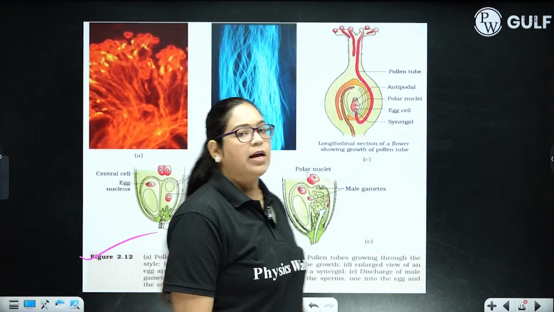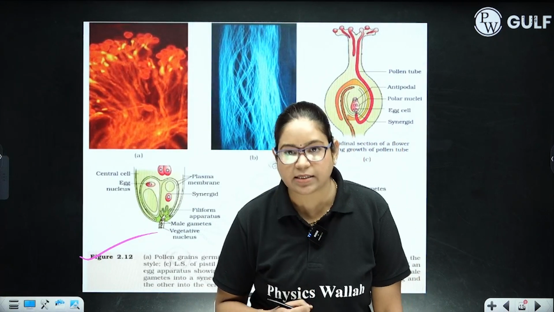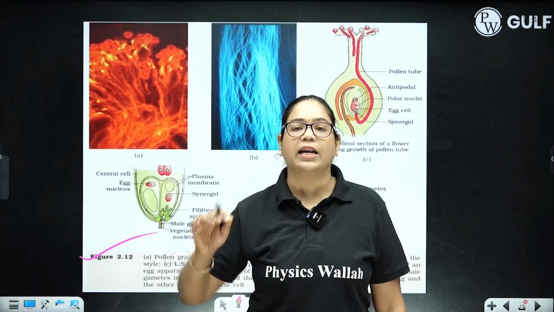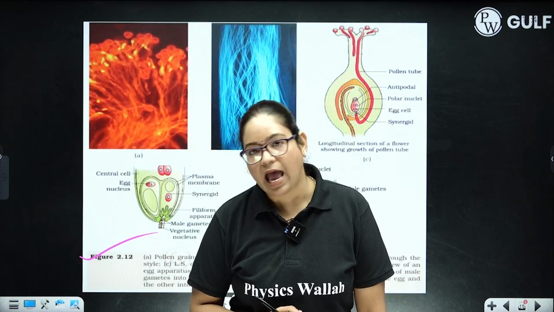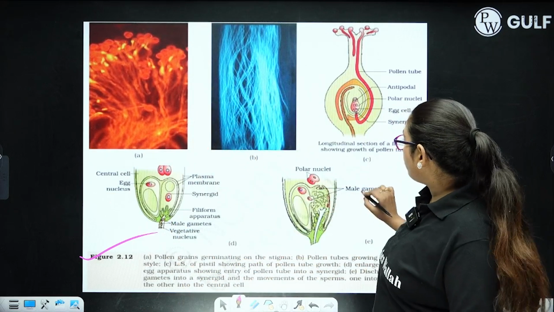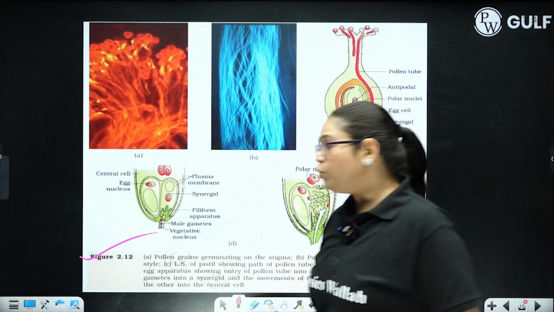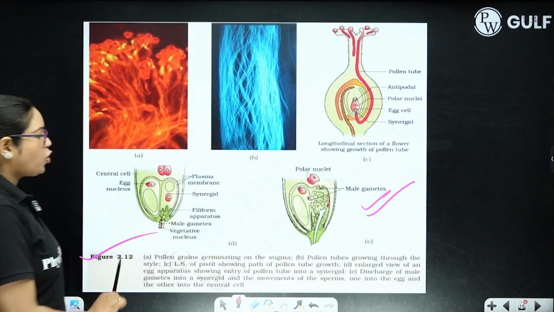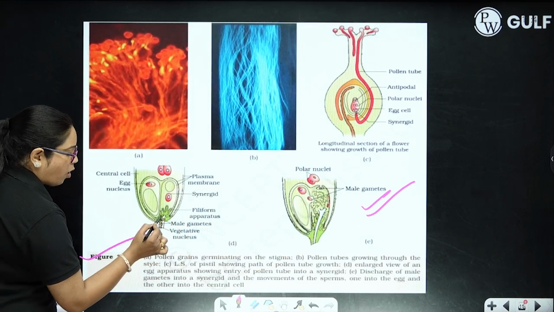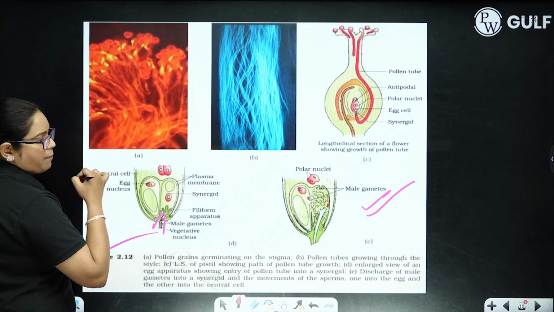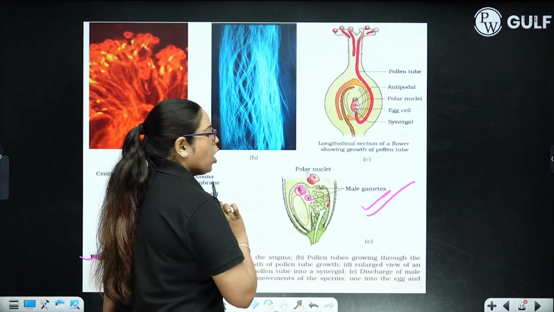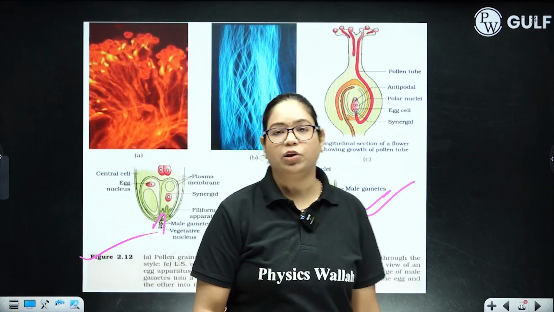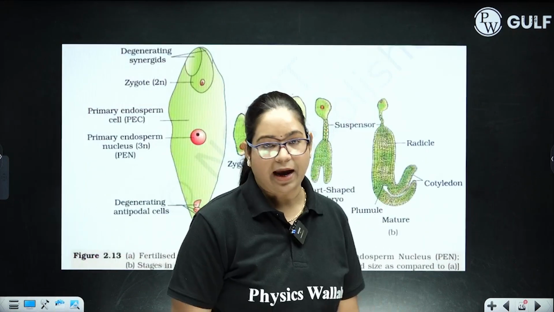Next diagram is how the pollen tube is germinating and how it is throwing the male gametes into the egg apparatus. So you have to draw this diagram showing the growth of the pollen tube through the filiform apparatus and how it is releasing male gametes, one in the egg cell and another one in the polar nuclei.